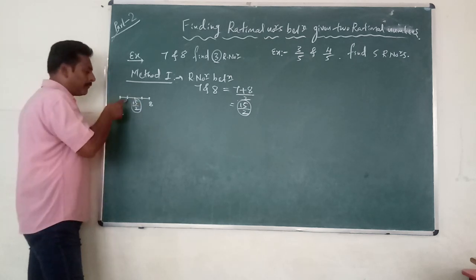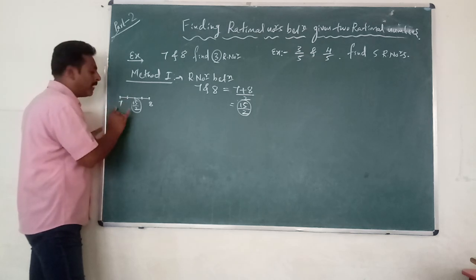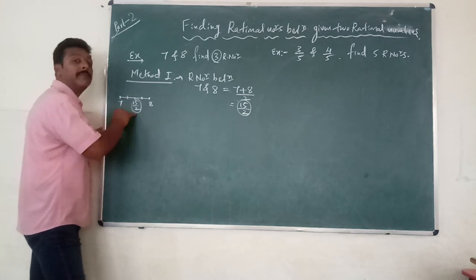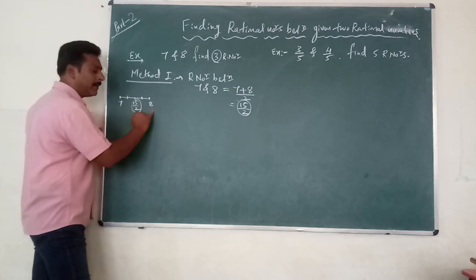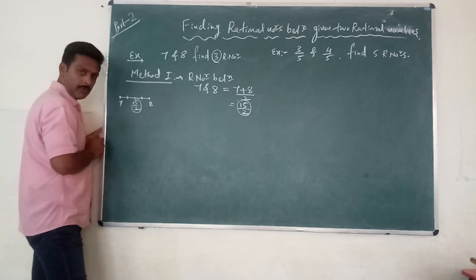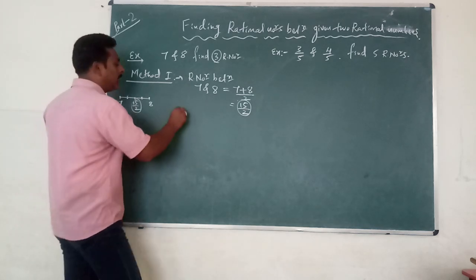So to find out this number, what we have to do? You have to add these two and divide by 2, then you will get this number. If you add these two and divide by 2, then you will get this number. Okay, so let's start. Rational number